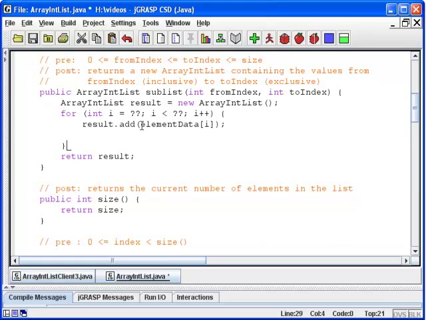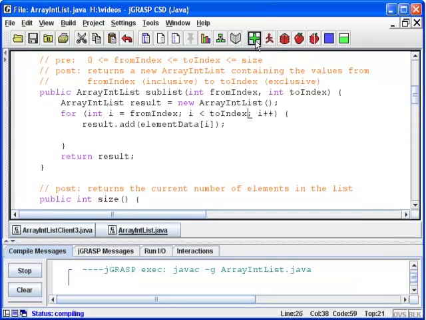And so then we just have to pick bounds here. Well, the bounds are actually given by the parameters here. We want to start at an i of the from index. That's the starting value. And it's an inclusive index. And we want to go while i is strictly less than the to index. And that's an exclusive index, and that's why we go while i is strictly less than that. So there wasn't a whole lot of code to write here to give a basic solution to this.